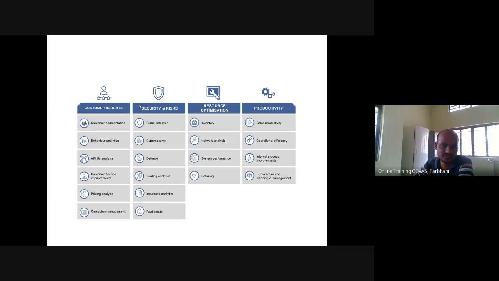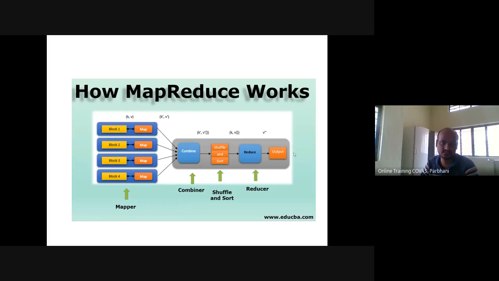So these are the general applications. If you are looking at customer insight: behavioral analytics, customer segmentation, affinity analysis, sometimes bank fraud detection, cyber security analysis, inventory, network analysis. Last lecture we studied network analysis with Cytoscape, and R can also be used for network analysis. Then for productivity: sales and productivity, operational efficiency. These are the things. And this is MapReduce, which we were talking about with Hadoop.